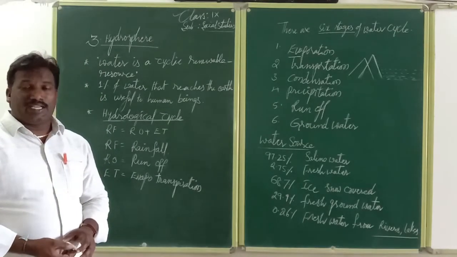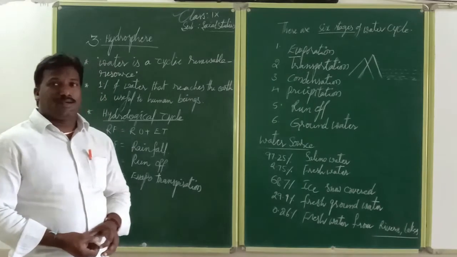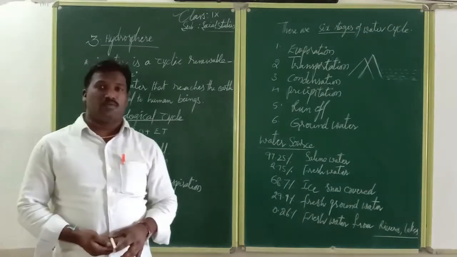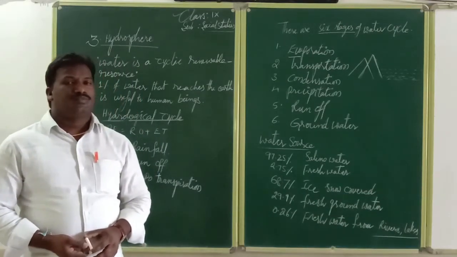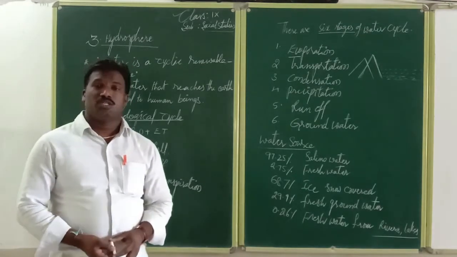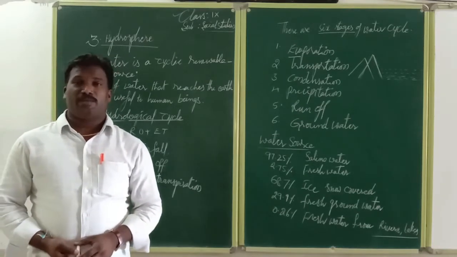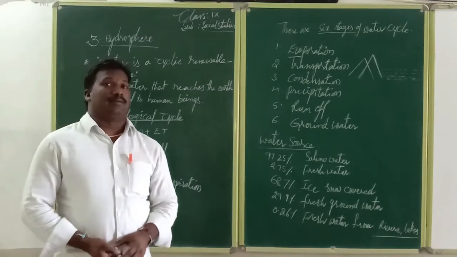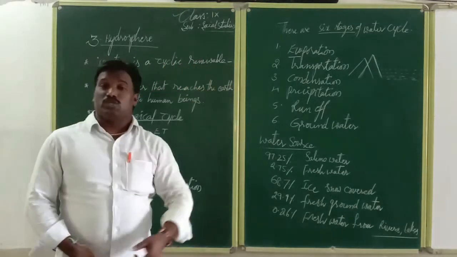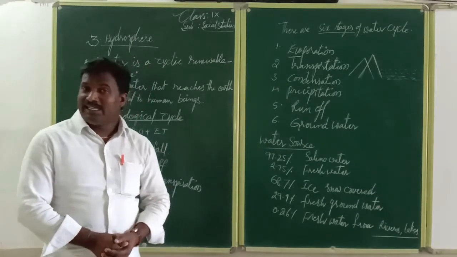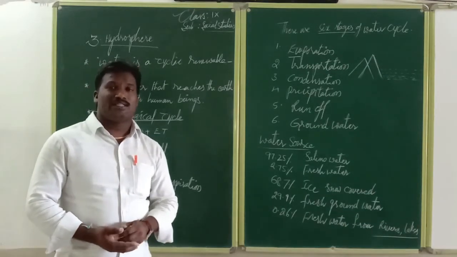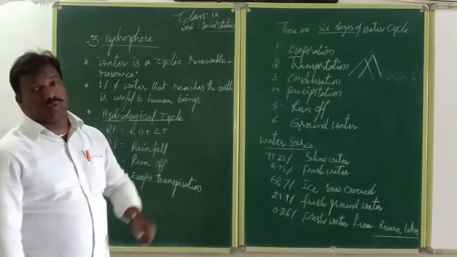Hydra is a Greek word. Hydra means water. The hydrosphere indicates water bodies. We see different types of water bodies on Earth's surface. Generally, we take oceans, seas, rivers, canals, reservoirs, and different types of ponds and tanks that we observe. Water is a cyclic renewable resource. We are using it however much, and it will come again. That's why it is called a renewable resource.